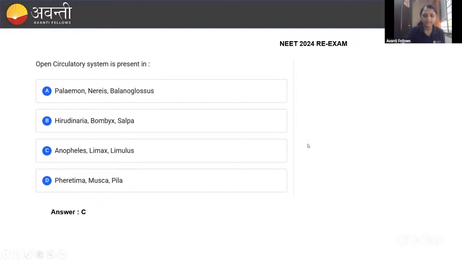See here, which is the correct answer? Yes, option C. How can you tell that it is an open circulatory system, guys? You know Hema, right? Coming to Hema, it has an open circulatory system. Then coming to Nereis. Nereis is Annelida, right? But here it is given as Arthropoda. Annelida has a closed circulatory system. That's why this is wrong.